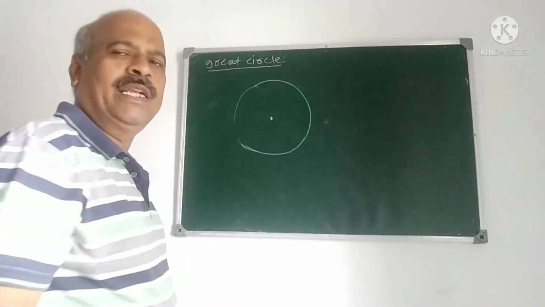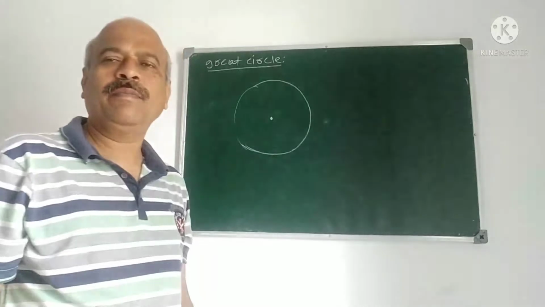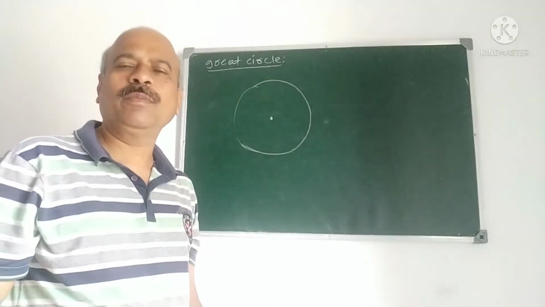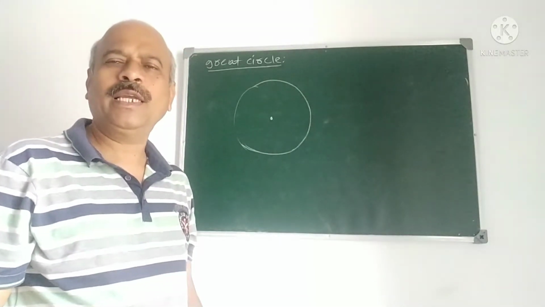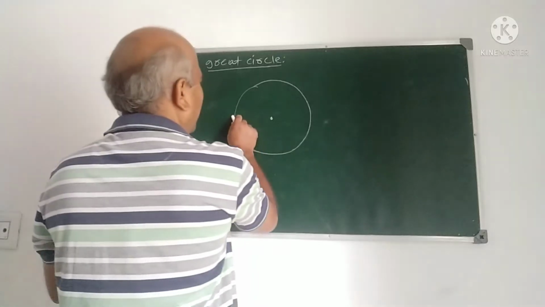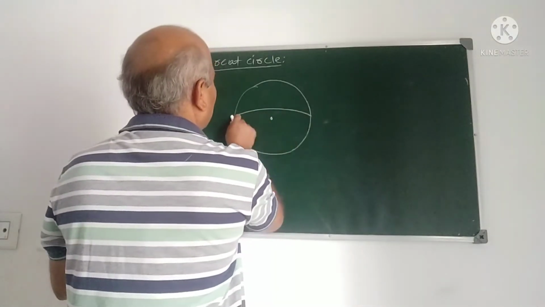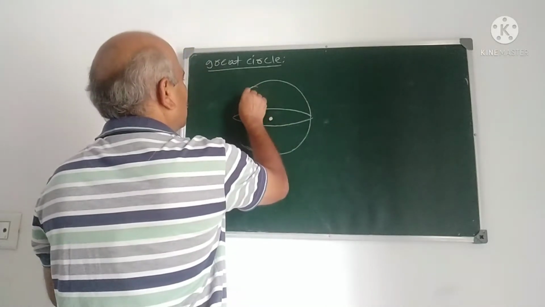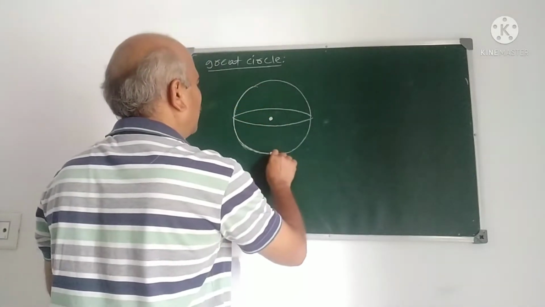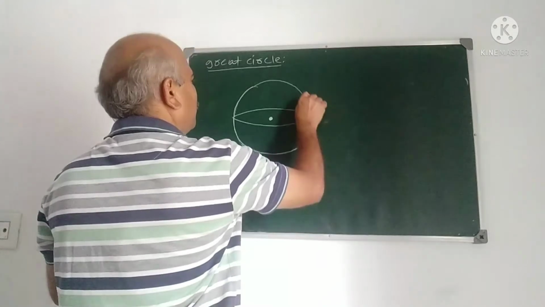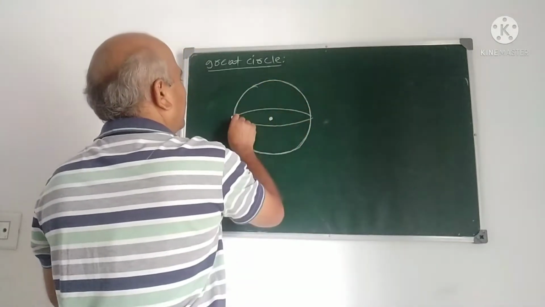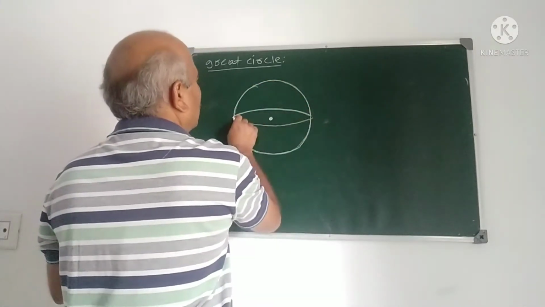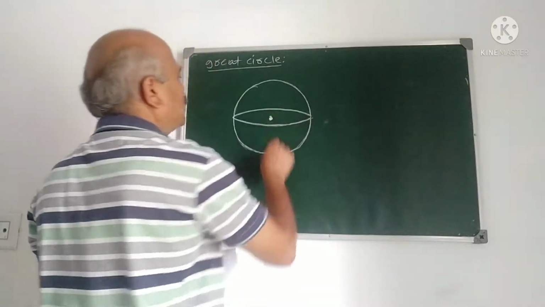That means if a plane intersects a sphere, then the intersection of the plane and the sphere is a circle. Suppose the plane cuts the sphere through the center of the sphere.